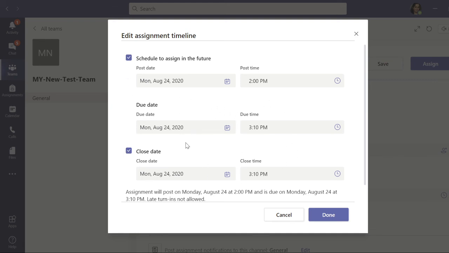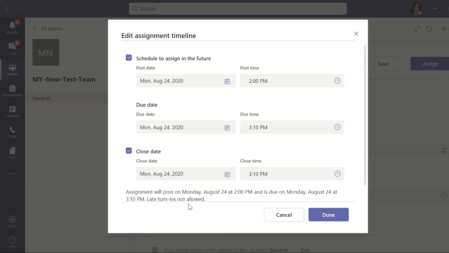So again I will repeat, you will have to pre-schedule it as per the requirement of conduction of the unit test. So it is to be pre-scheduled by that particular staff member or the course teacher whose test will be in that particular slot. And then just see, assignment will post on Monday August 24 at 2 p.m. and is due on Monday August 24 at 3:10 p.m.